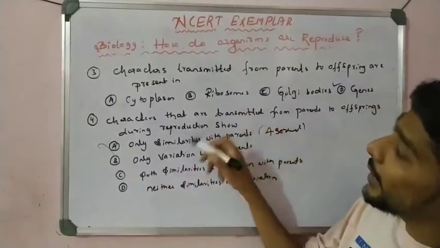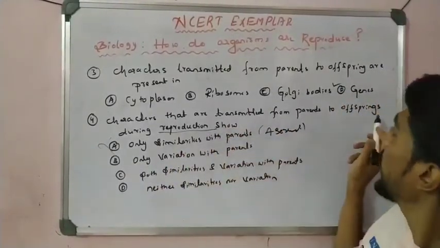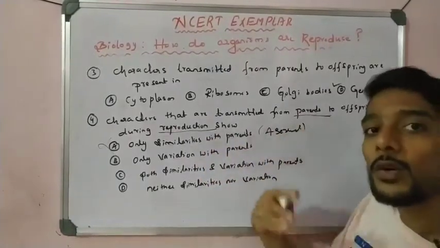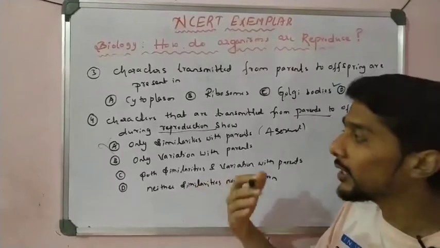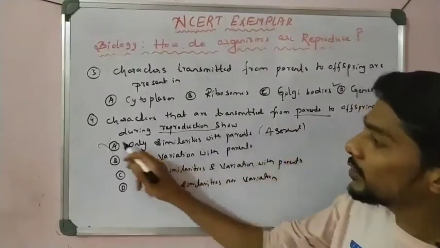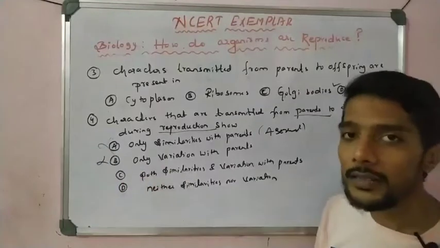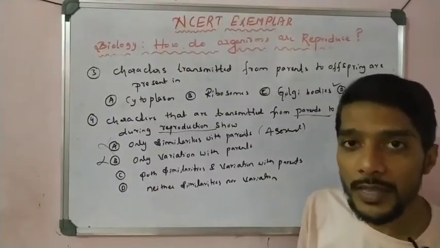So we are asking about reproduction, not from parents, meaning from more than one parent. It is asexual, it is sexual. Oh, it is asexual, so that option is not possible. Only variation takes place, that is also not possible. Not only variations, there are some similarities also, body structure is the same.